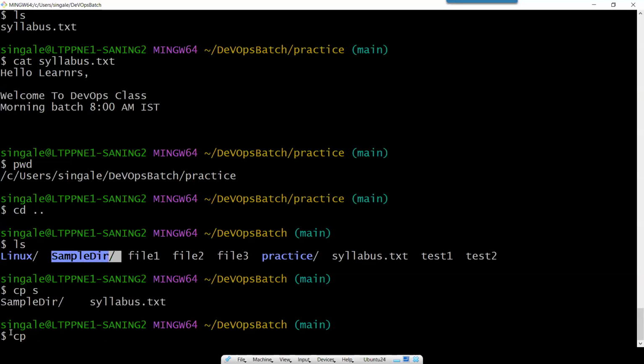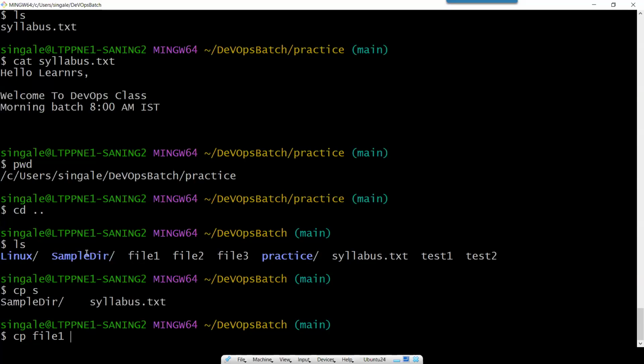So we have learned the cp command, and whatever command we are using in Linux, it will have the same pattern. Command name, source and destination. Means first we have to define the source of the file, and then we can define the destination. So what is the source? The source is the current folder. So I will type cp file one, and where do I want to keep this? I want to keep this in sample directory.